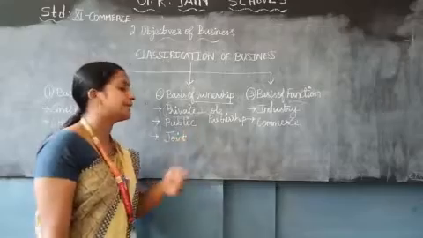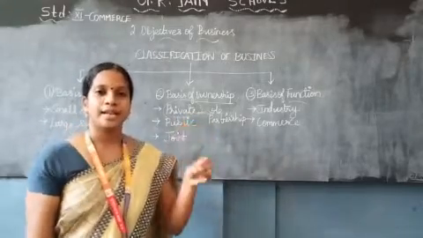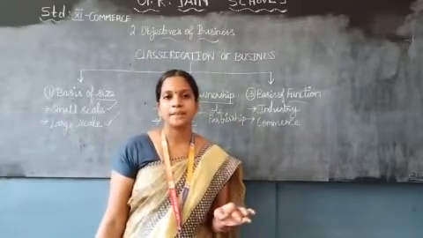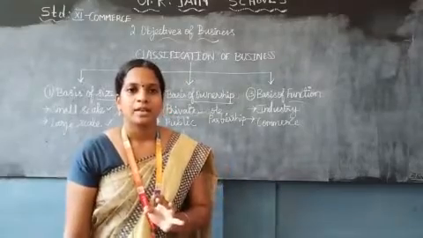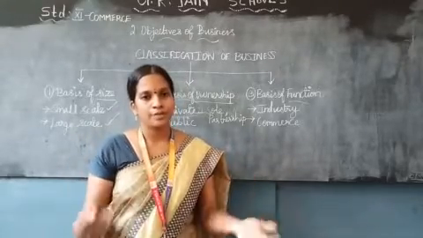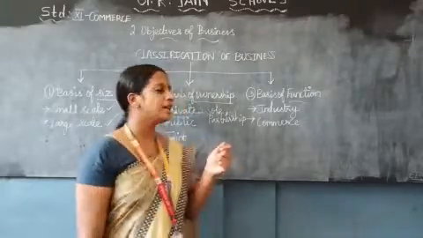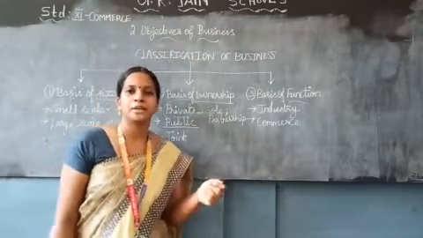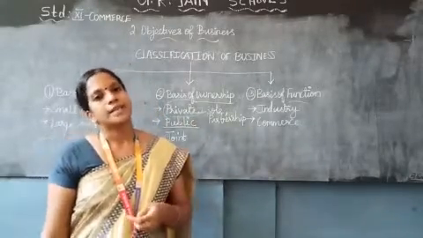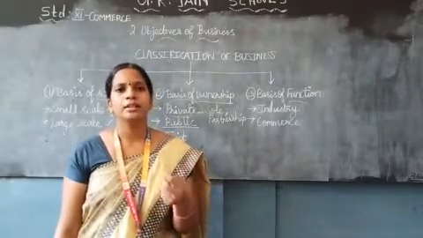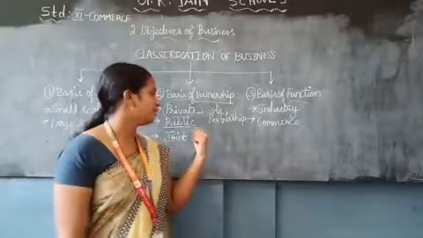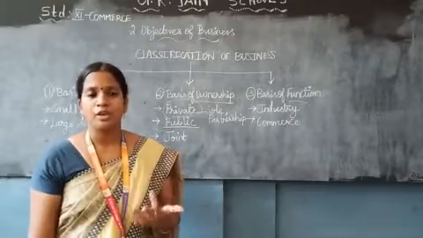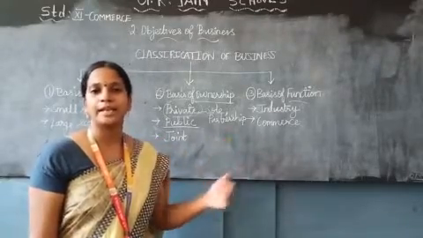Next, the public enterprise. If any business is owned, managed or controlled by the government, then we call it a public enterprise. If a government owns, manages and controls it, then it will be a public enterprise. The best example is ONGC, Oil and Natural Gas Corporation. That is a public corporation. And the government company, State Trading Corporation, can also be given as a public enterprise.